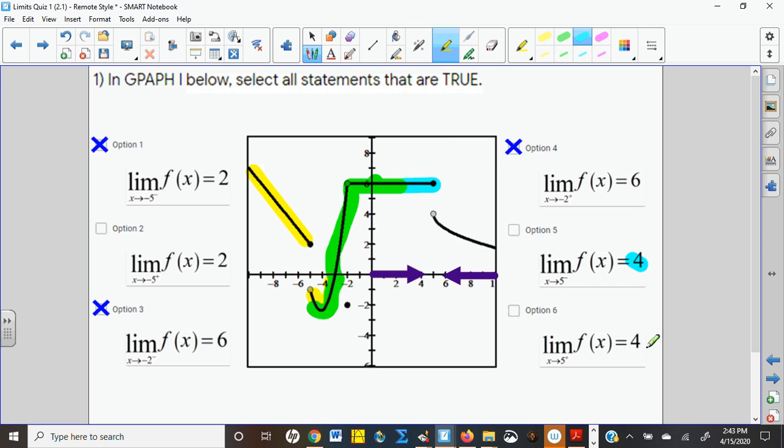So that one doesn't look like it's true. On the other hand, as we approach 5 from the right side, the right limit, it does look like I'm approaching a height of 4. So that one does appear to be true. And so what we end up with is 4 true statements and 2 false statements.